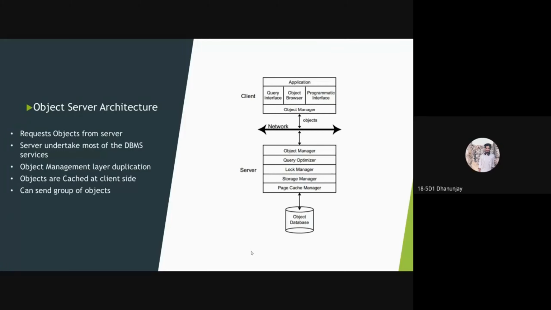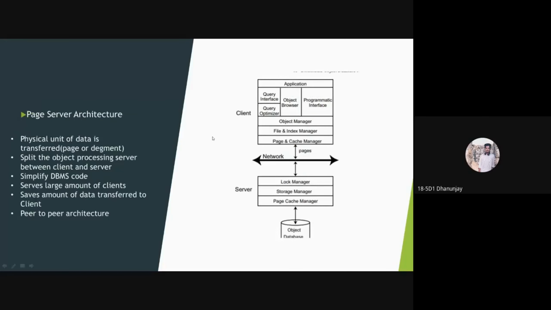In the object server architecture, the object management layer is duplicated at both the client and the server sides, so that it can perform object functions at both sides, that is, client side and server side. Objects are cached at the client to improve system performance, which is local accessing. In this type of architecture, we need not send objects one by one. We can send a group of objects at a time, so that time will be saved.